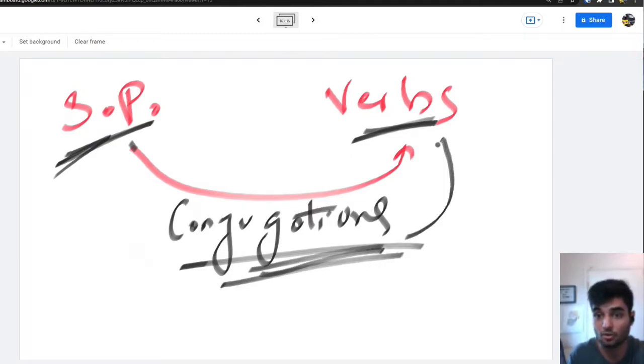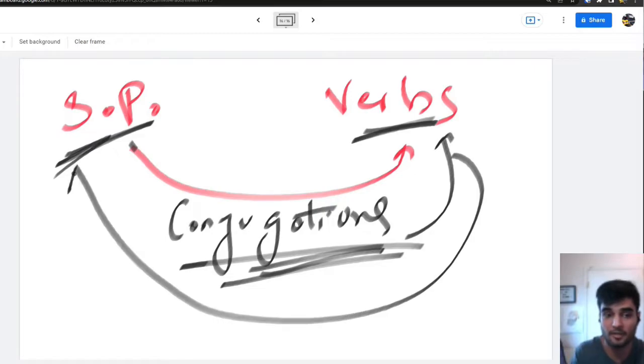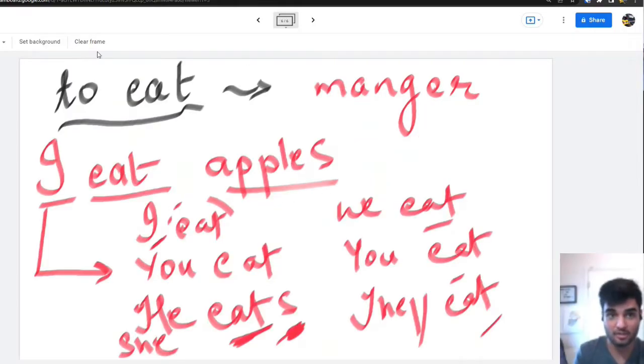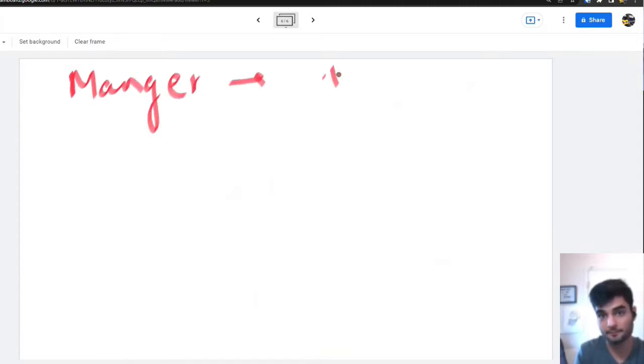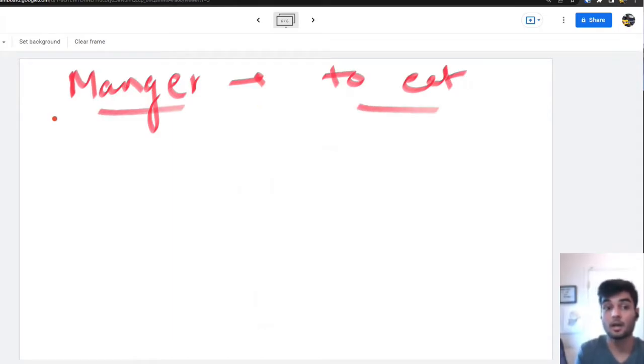The verbs will conjugate depending on what subject pronoun we are talking about. In French, what is happening? Same thing. Manger means to eat. It will change according to the subject pronouns, but the spelling will become different in most cases.